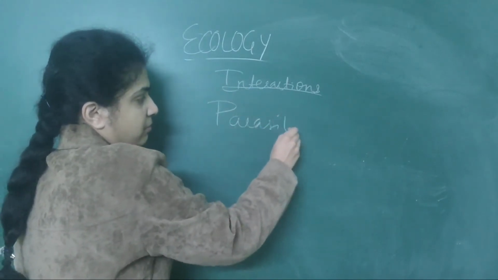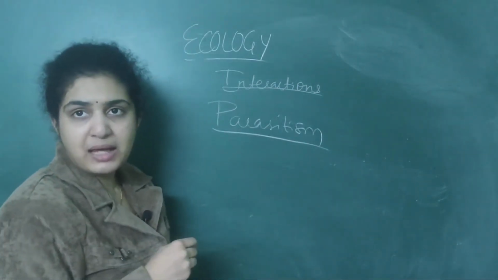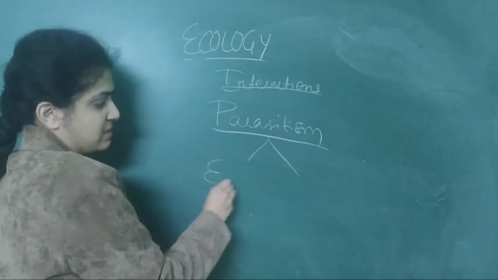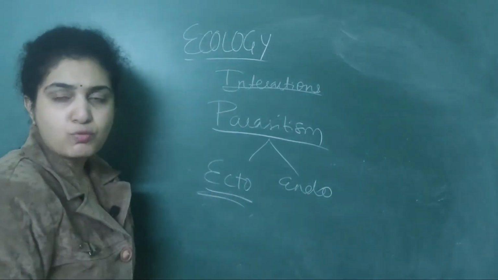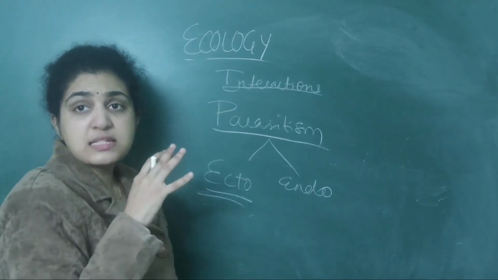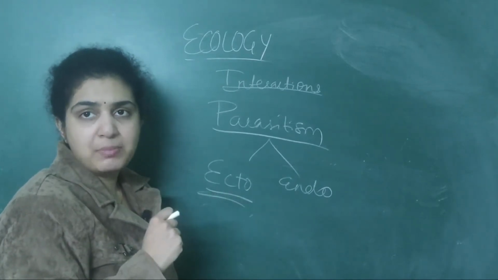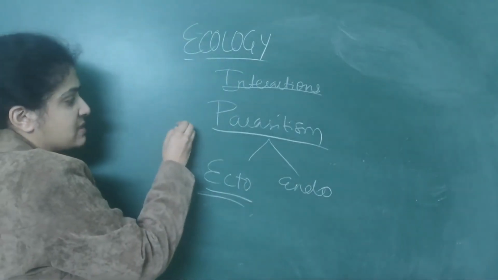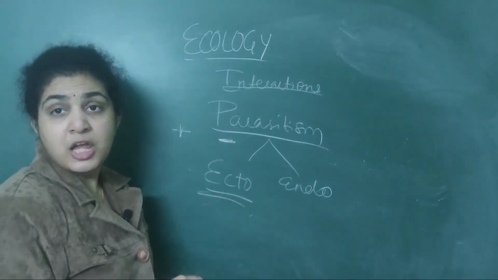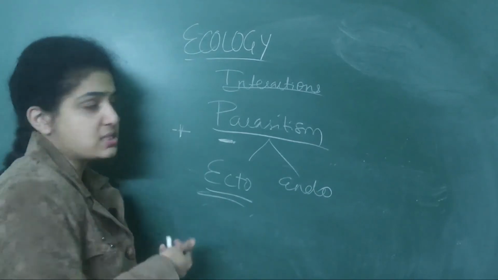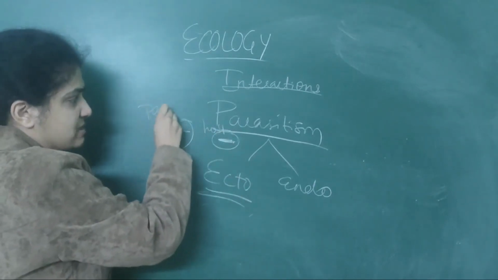Parasitism. In parasitism, there are 2 types of parasites. Those are ectoparasites as well as endoparasites. Ectoparasites means what? Which live on the surface of the other host. See, in parasitism, basically one organism is benefited, and the other organism is harmed compulsorily. The one which is harmed is the host. The one which is benefited is the parasite.